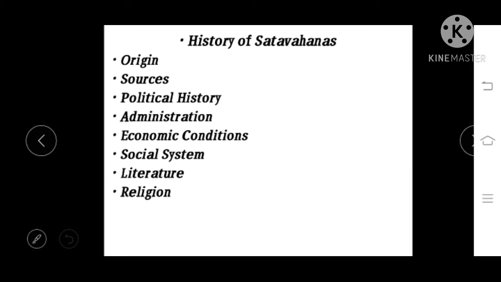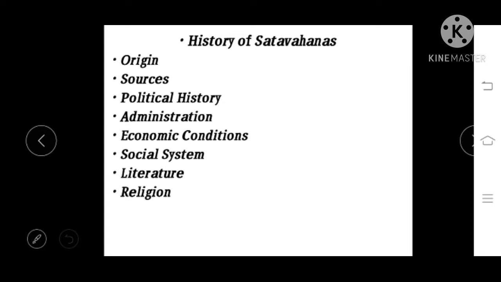So be attentive. It's going to be a very informative session, and you will get new terminologies which have to be remembered. These terminologies are asked many times in exams like TSPSC and APPSC. So be focused and be attentive. This is the order that we are going to follow in this session.